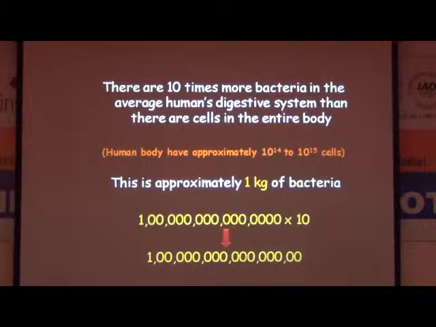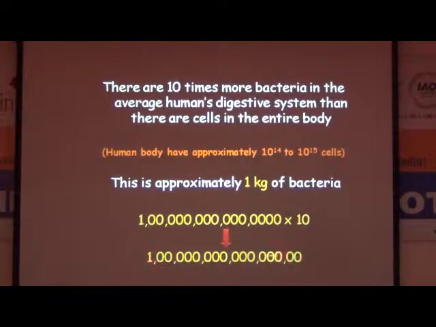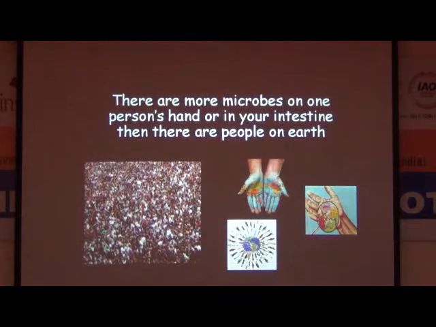There are 10 times more bacteria in the average human digestive system than there are cells in the entire body. We know that the human body has approximately 10 raised to 14 to 10 raised to 15 cells. Many literature sources say 10 raised to 30, but on average it is 10 raised to 15 cells. This approximately weighs 1 kilogram of bacteria. For 1 cell, 10 bacteria, so these cells multiplied by 10 is how many bacteria are in your body. Next. There are more microbes on one person's hand or in your intestine than there are people on planet Earth.